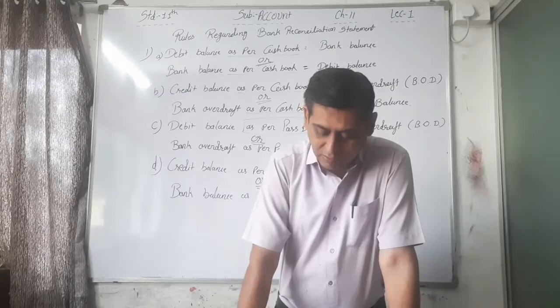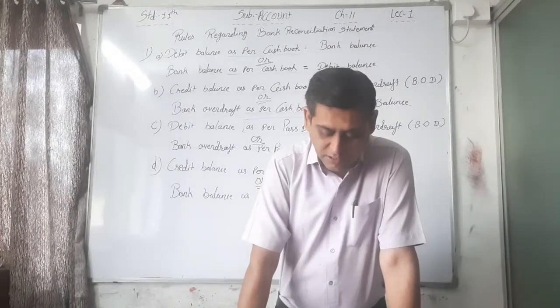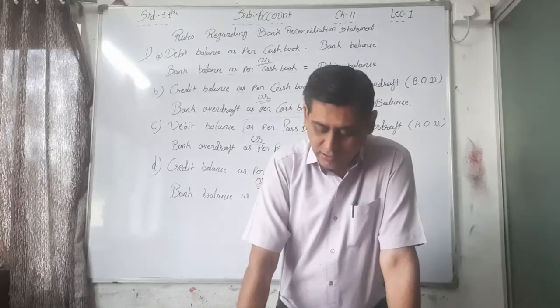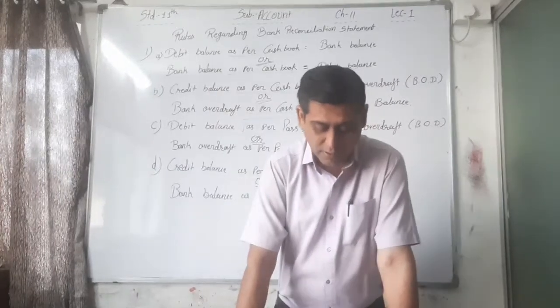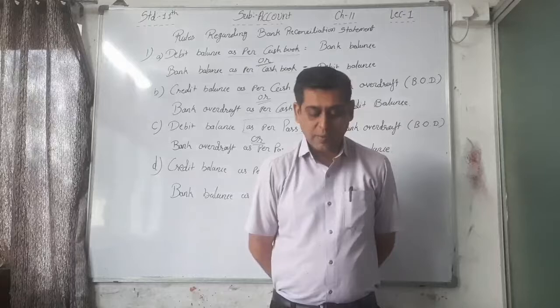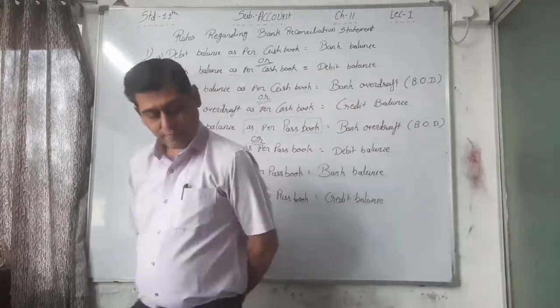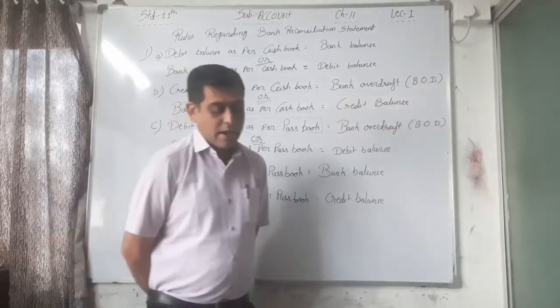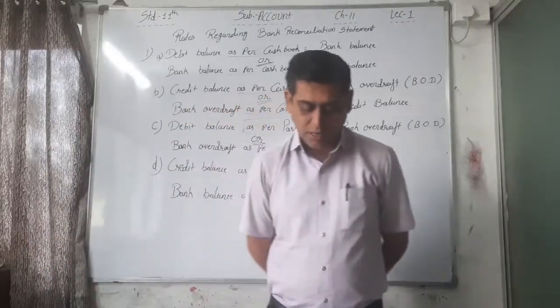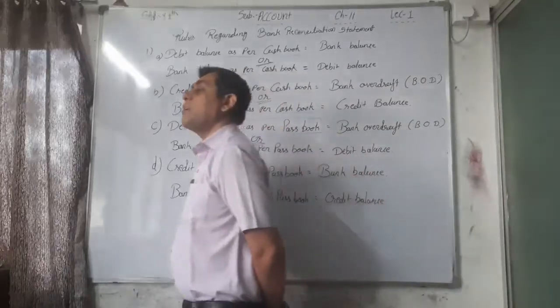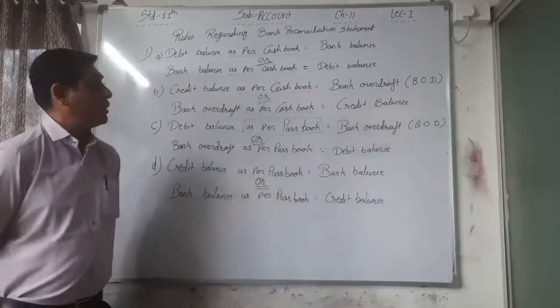Bank balance is receivable for the business, hence it shows the debit balance. The same is payable for the bank and hence it shows the credit balance for the bank. Bank overdraft is payable for the business, hence it shows the credit balance, while it is receivable for the bank, hence it shows the debit balance as per the bank. See the table given for this.